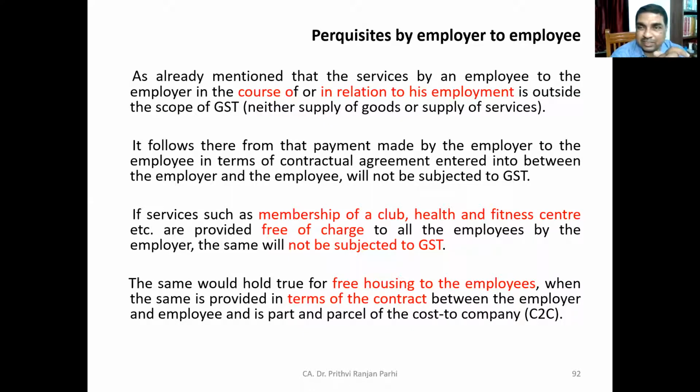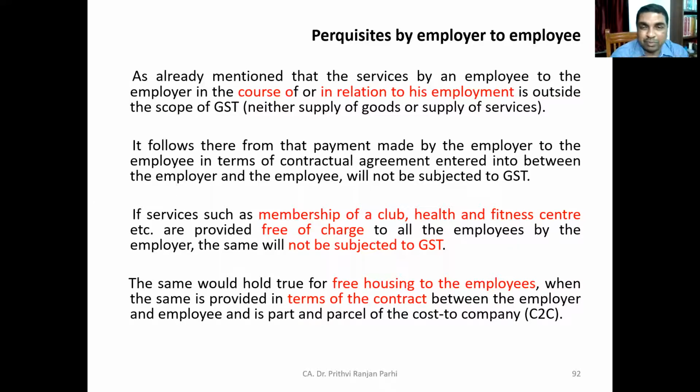This type of perquisites, if all the employees are given a club membership, health card or fitness center membership free of cost, that is definitely a perquisite. That's a non-monetary benefit provided by employer to employee. That will also not be subjected to GST.